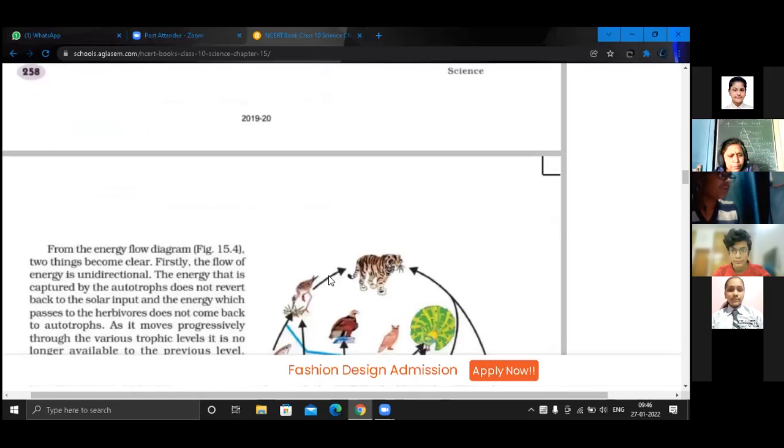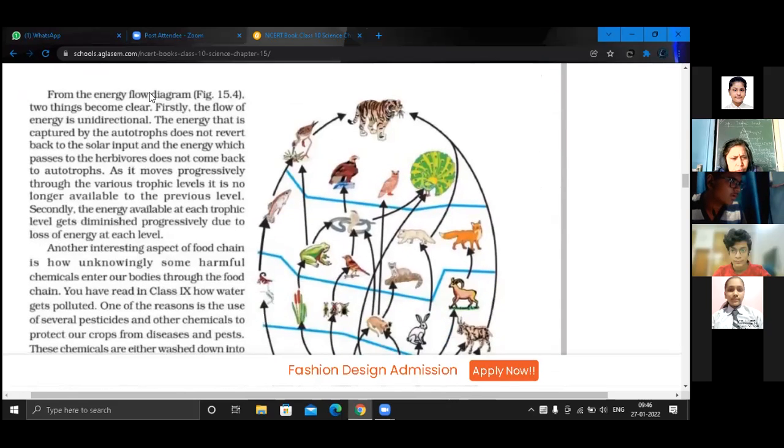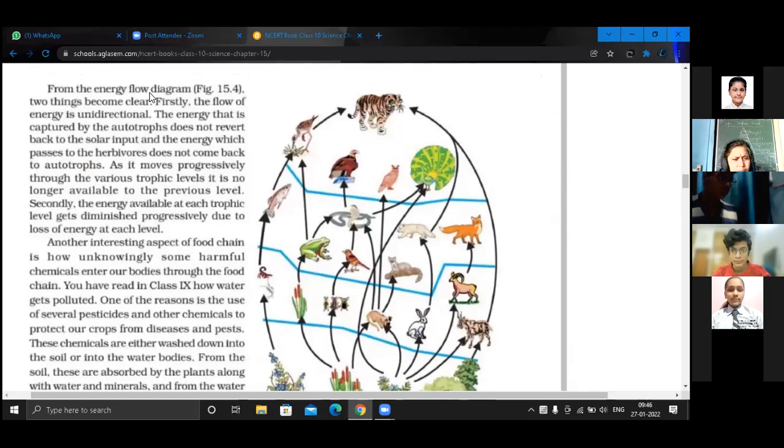Ma'am, page 259, it is at the start. Select the first line. Very good. The energy flow is the second line: the flow of energy is unidirectional. Justify the statement. You have to mark from the start till the end of each level progressively. It is well explained in NCERT. Again, the questions are there line to line, but you have to mark in your NCERT. Is it clear?